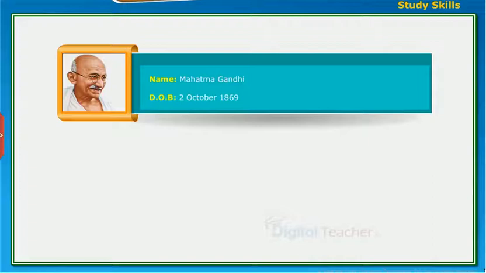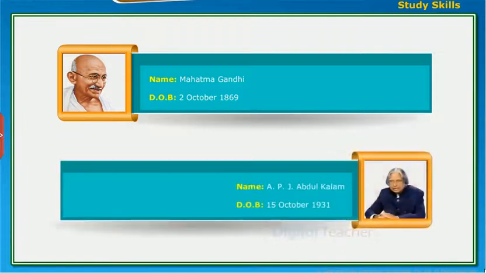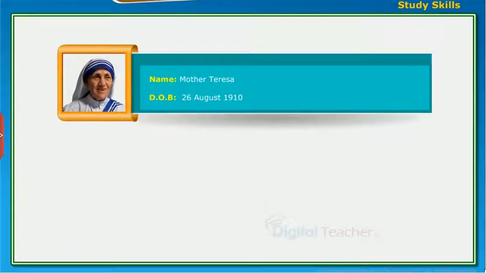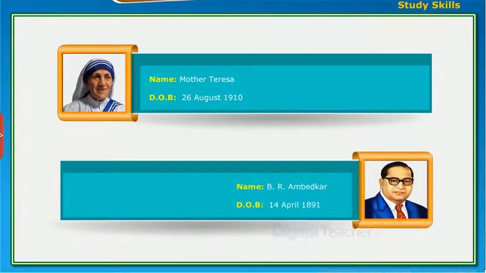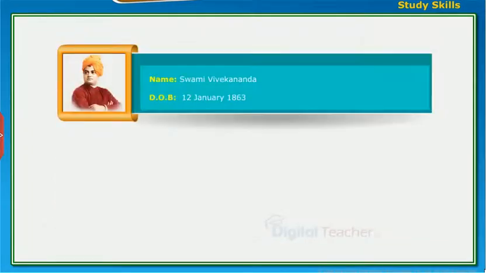Study skills. Name Mahatma Gandhi. Date of birth 2nd October 1869. Name APJ Abdul Kalam. Date of birth 15th October 1931. Name Mother Teresa. Date of birth 26th August 1910. Name B.R. Ambedkar. Date of birth 14th April 1891. Name Swami Vivekananda. Date of birth 12th January 1863.